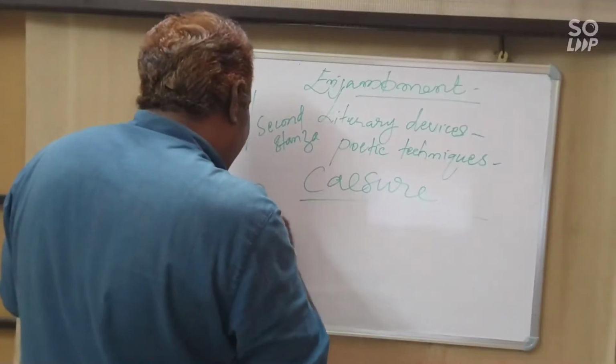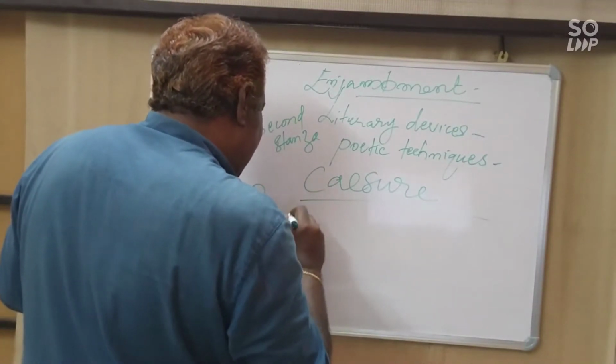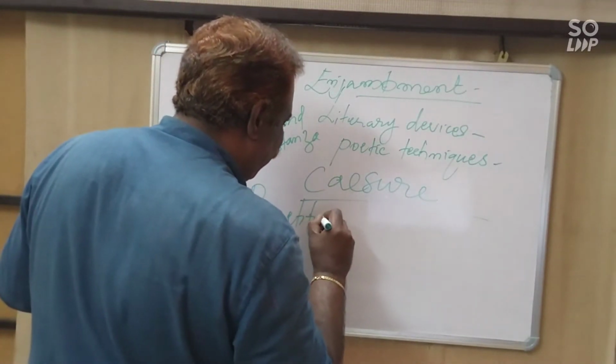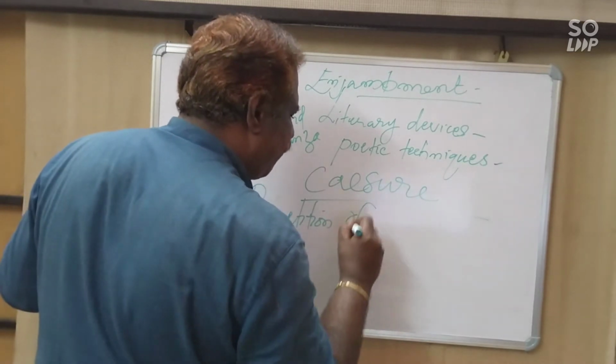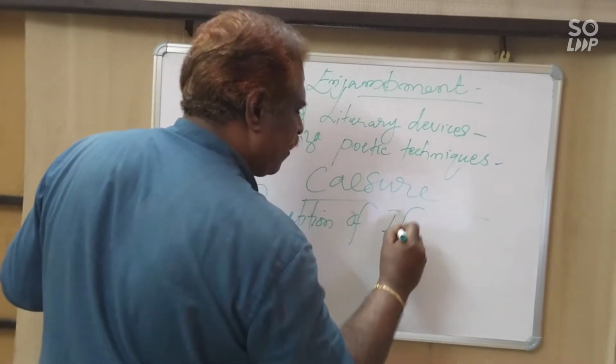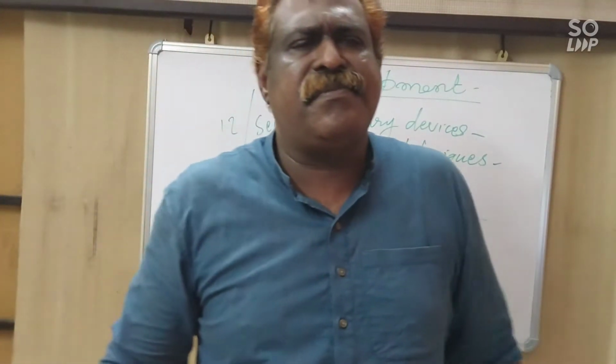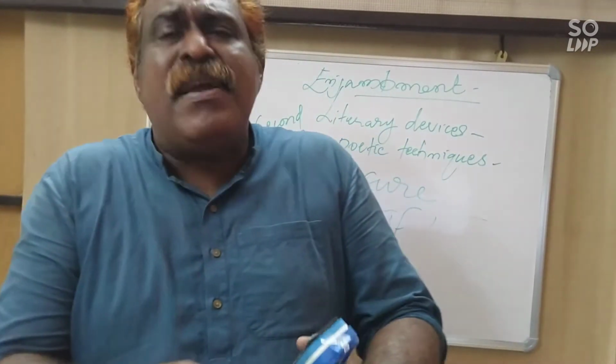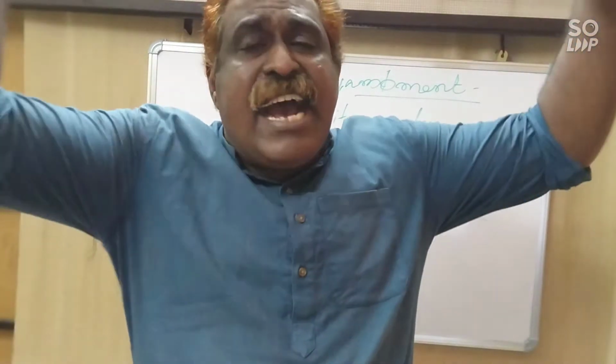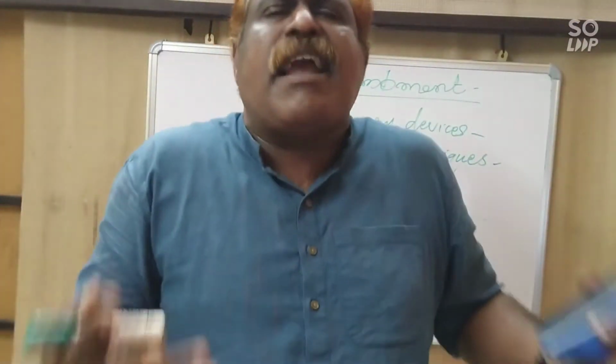Enchantment is yet another interesting technique applied by the poet.